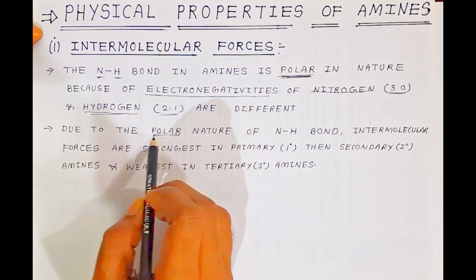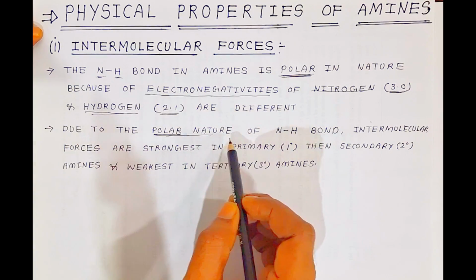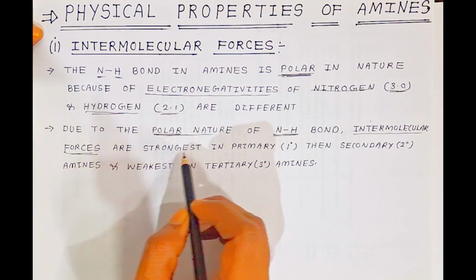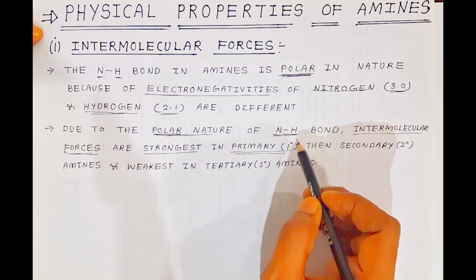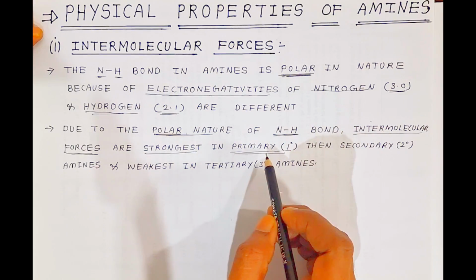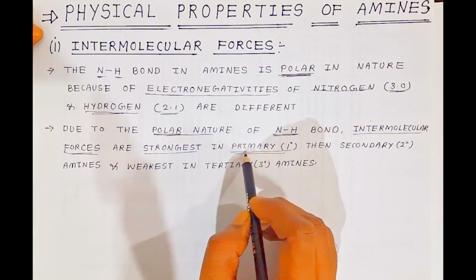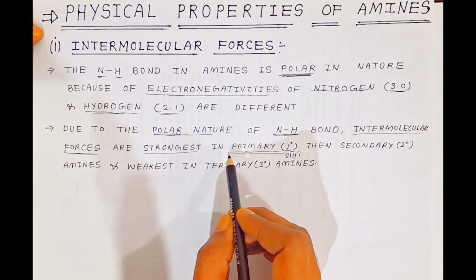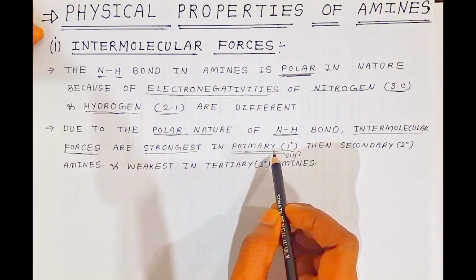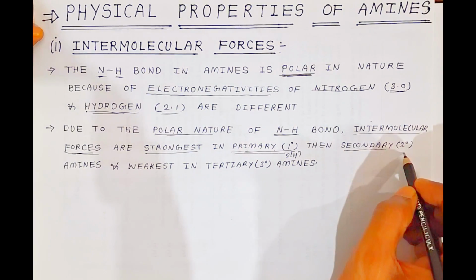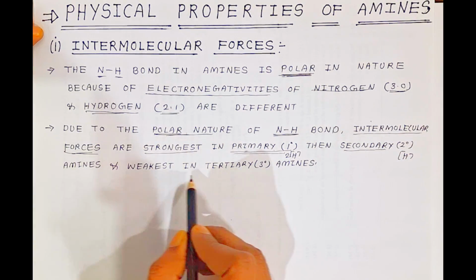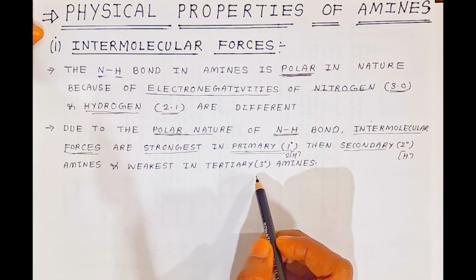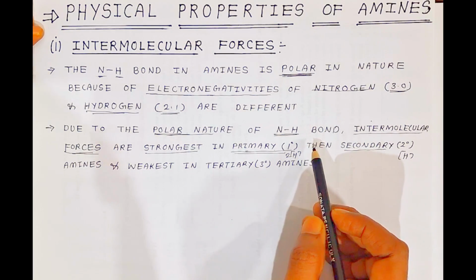Due to the polar nature of the nitrogen hydrogen bond, the intermolecular forces are strongest in primary amines, because in primary amines more hydrogen is available. In primary amines we have 2 hydrogen atoms, so there is more polarity. That is why it is strongest in primary. Secondary has only 1 hydrogen atom. And the weakest is in tertiary amine, where there is no hydrogen atom, so the polarity is weakest. Understanding?